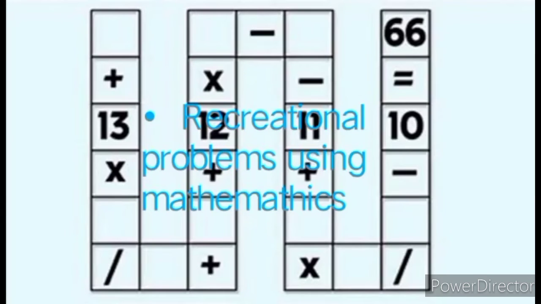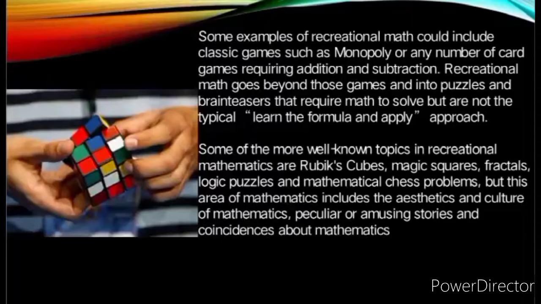Recreational problems using mathematics. Some examples of recreational math could include classic games such as Monopoly and any number of card games requiring addition and subtraction. Recreational math goes beyond those games and into puzzles and brain teasers that require math to solve but are not the typical learn the formula and apply approach.